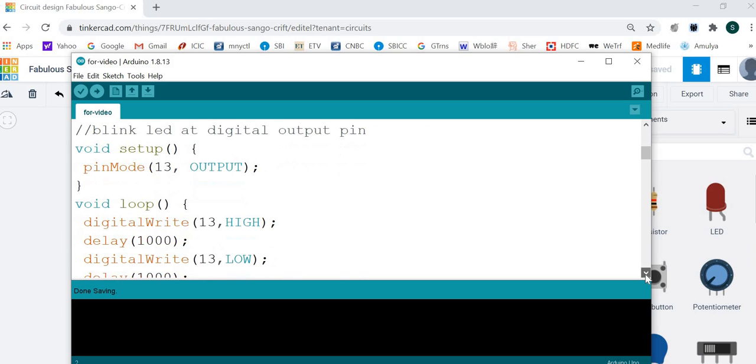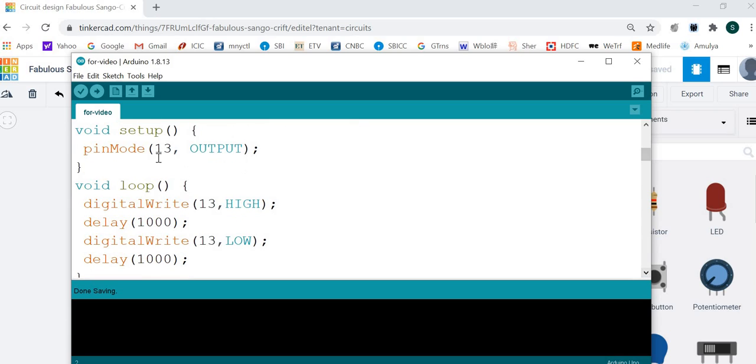Now, in this blink, we have to set the pin as an output only once. Once the pin becomes output, we have to make it high and low alternately with a delay of 1 second, and this part should be repeated again and again so that the LED will be blinking.